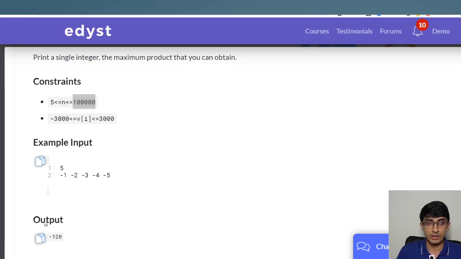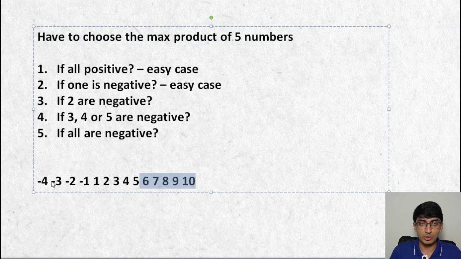So if I'm allowed to sort and I'm allowed to go through the array once and all of that, what is it that I should try to do? Well, the magic of this question actually lies in this product of 5 numbers, right? Can we narrow down the candidates of these 5 numbers, right? So the candidates of these 5 numbers will be, if I am at all choosing the positive numbers, at max I will want to choose the 5 maximum positive numbers, right?